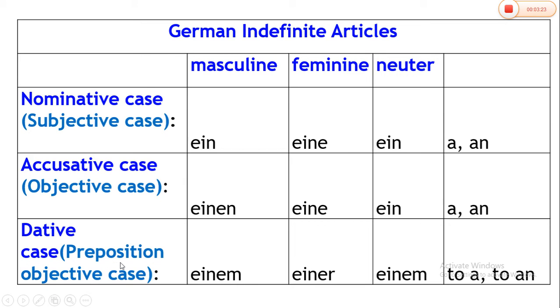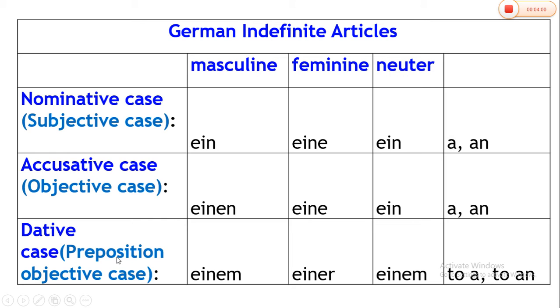Dative case or preposition objective case, because they always come after the preposition. Masculine noun, einem article is used. Dative case, feminine noun, einer article is used. Dative case, neuter noun, einem article is used, and they all will replace a or an.